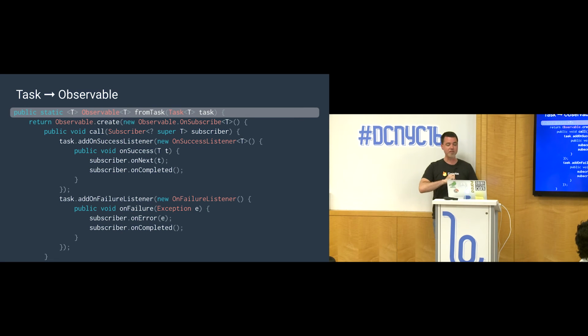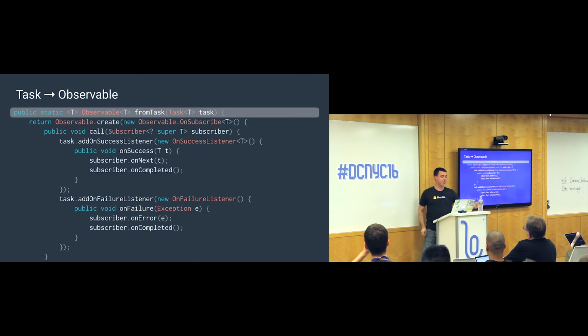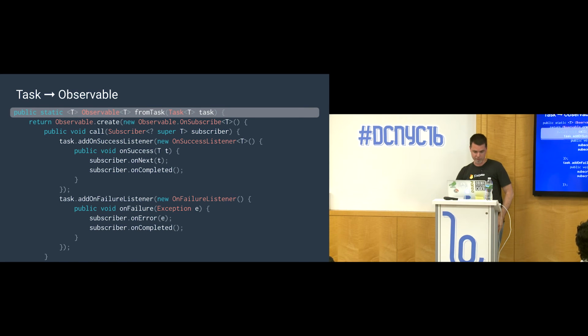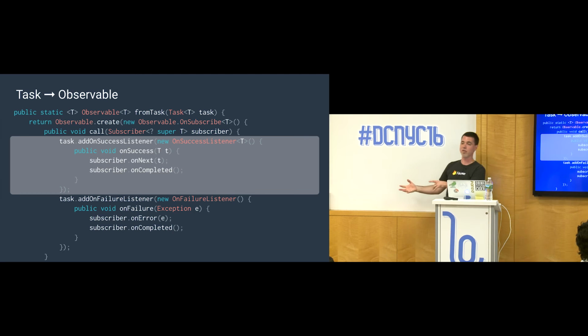So what you can do here, this is the static method that takes a task as input and generates an observable in response. It's all parameterized by this type T, the data type that's flowing through the system. You use RxJava's create mechanism, and you take the subscriber that the observable is going to generate for you, and you say, for the task that I've been given, I'm going to add a success listener to it.